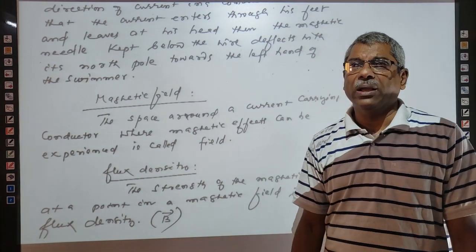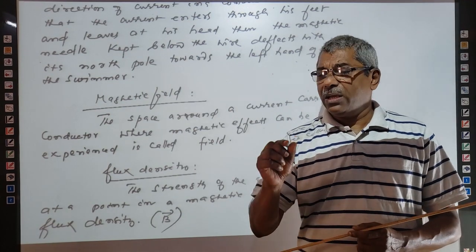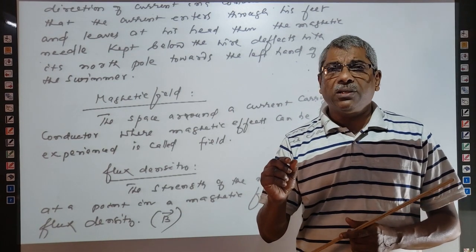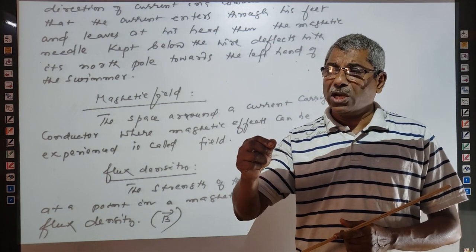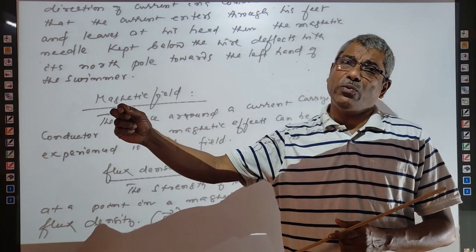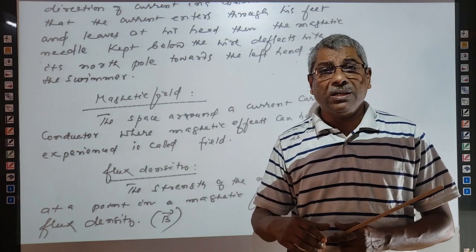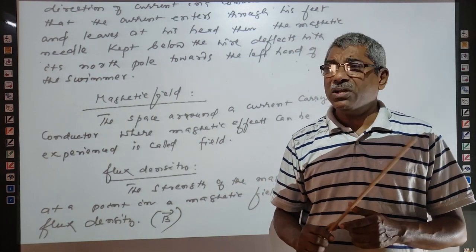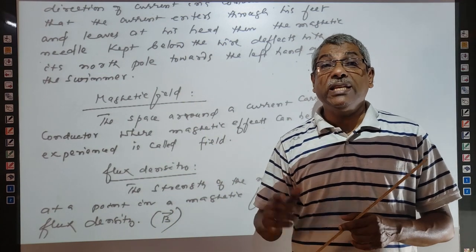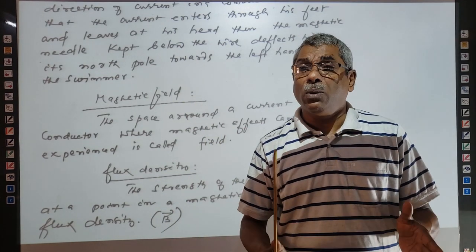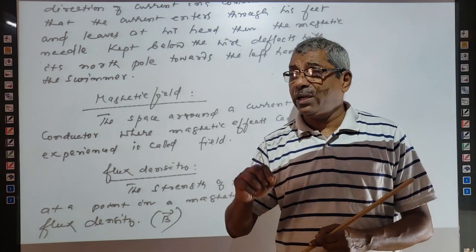Am I correct? Okay. That means you keep a magnetic pole, and away from that, if a light magnetic needle is placed there, you can see a deflection. The magnet deflects in a certain direction, right? If it is taken away from that, after a certain distance away from the pole itself, there is an effect on the magnetic needle, right? Up to where the magnetic needle shows deflection is the field of the magnetic pole. If there is no deflection, then that point is not in the field due to the magnetic dipole.